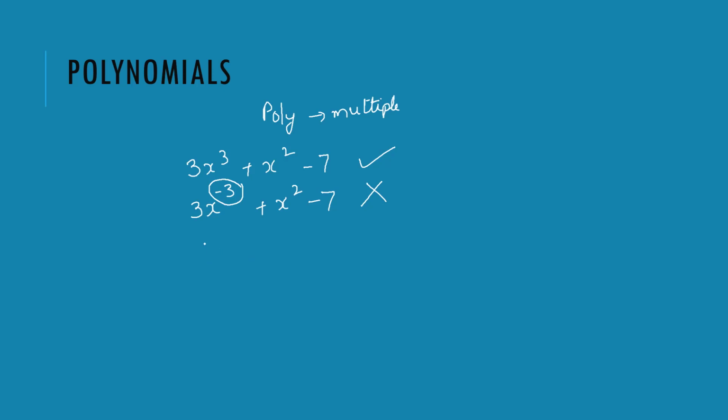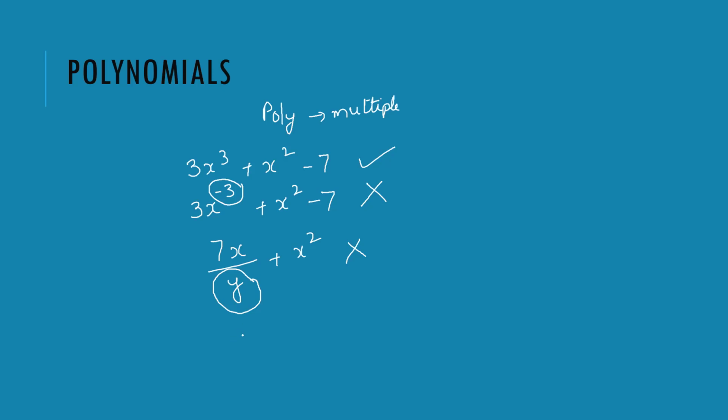The other condition is, if I say 7x upon y plus x square, this is not a polynomial because you cannot have a variable in the denominator.